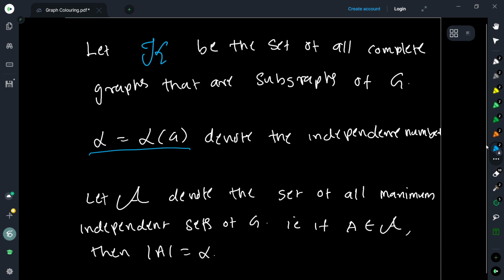Now you look at all maximum independent sets in the graph. So script A denotes the set of all maximum independent sets in the graph. That is, if you take any set A in script A, then its cardinality is alpha. We don't want any smaller independent sets.